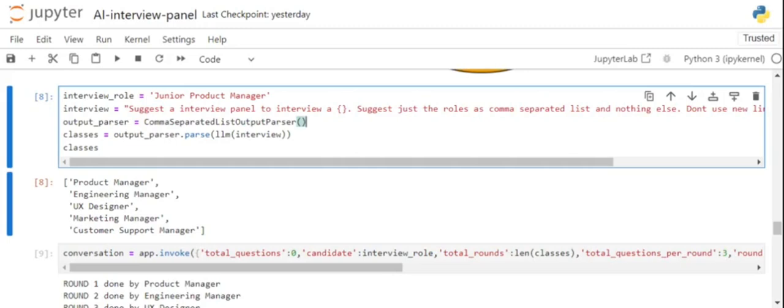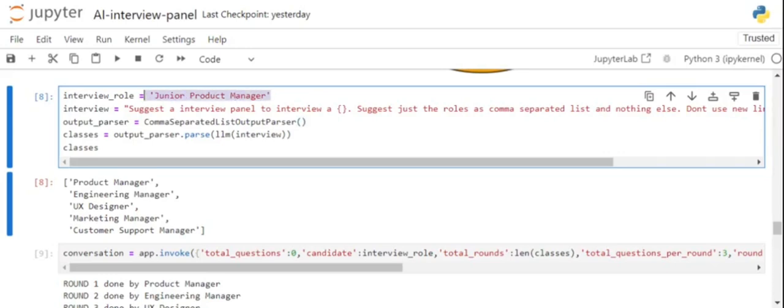So in this particular use case that I'm trying to solve, I'm trying to automate the interview processes that happen in any firm. In this solution, you just need to give the interview role, and then AI takes over, creating a panel of interviewers on its own. These multiple agents then interview the candidate and give their feedback, and finally we get a combined feedback on whether the candidate should be selected or not. Before jumping into the code, I will first show you the demonstration.